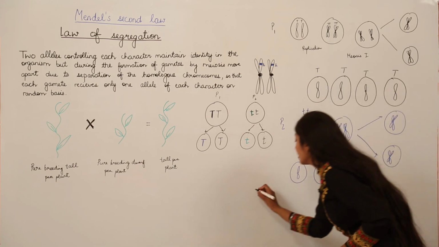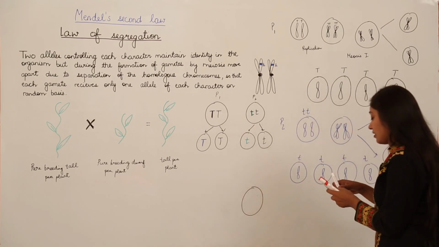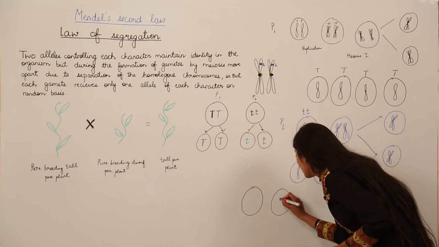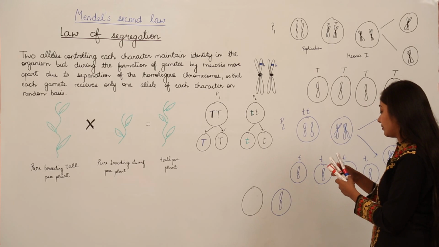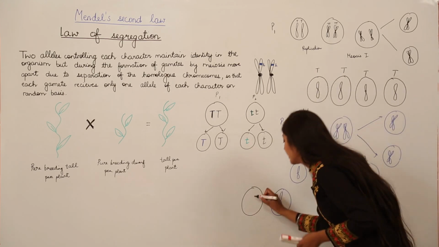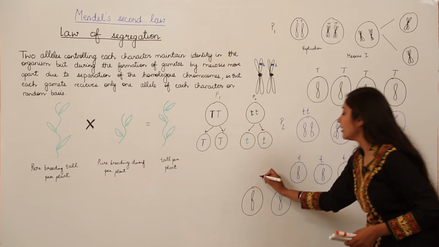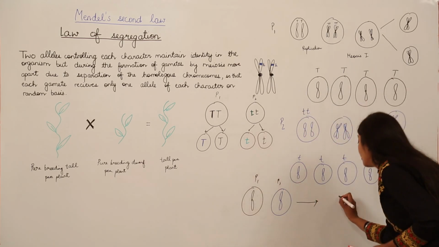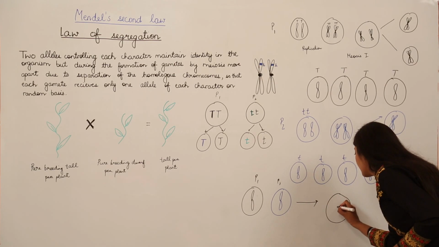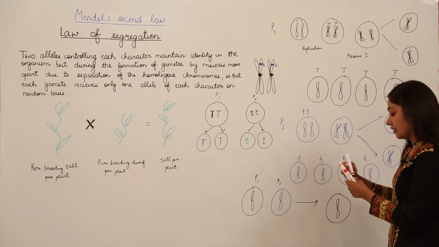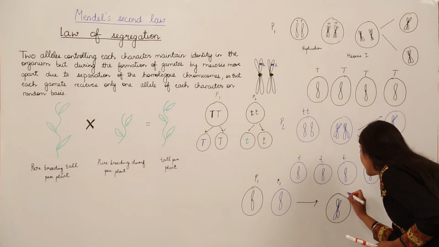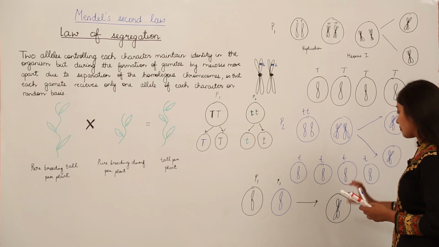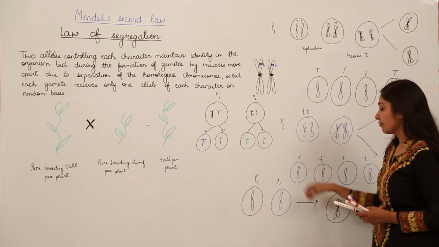So after completion of meiosis, we have the gametes, and see what is going to happen. We have this one and we have this from one parent, parent 1, and this is parent 2, and they are going to combine, they are going to form this pair. So we have capital T and small t.